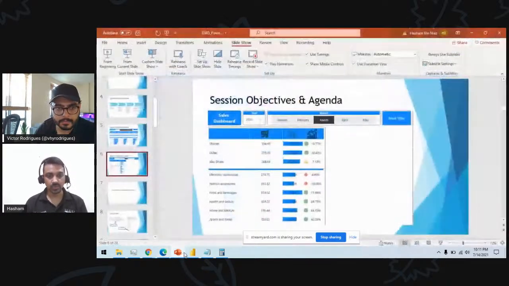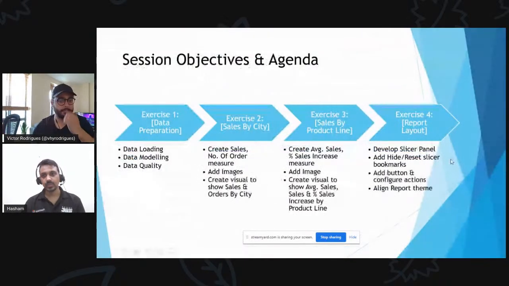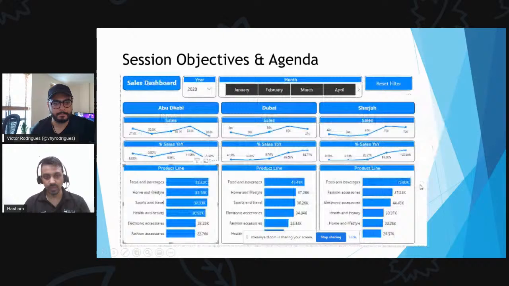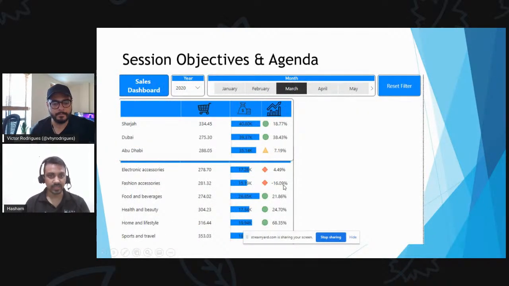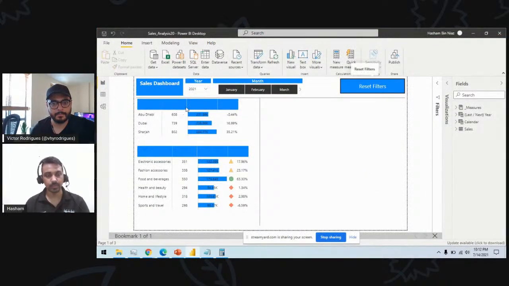With this, we have completed all 4 exercises: adding bookmarks, reset slider, add buttons, configuration events, and this one as well. And we have created something like this. We can still put the icons back in here as well. If somebody wants, you can put the icon back in.